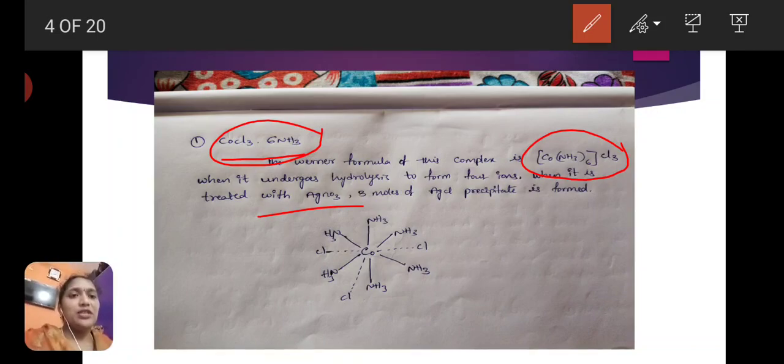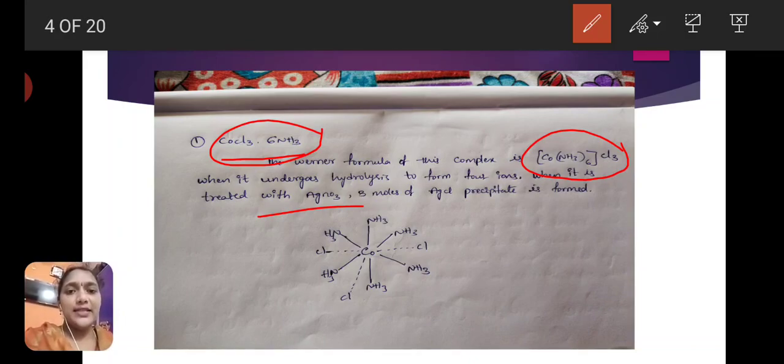According to this, when this complex undergoes hydrolysis, how many ions are formed? 4 ions are formed. One is the complex ion, [Co(NH3)6]3+, that is the complex.